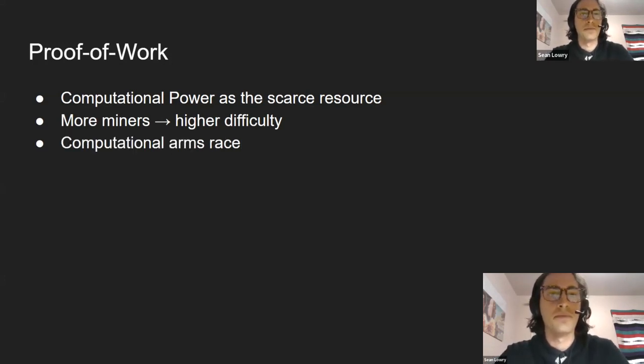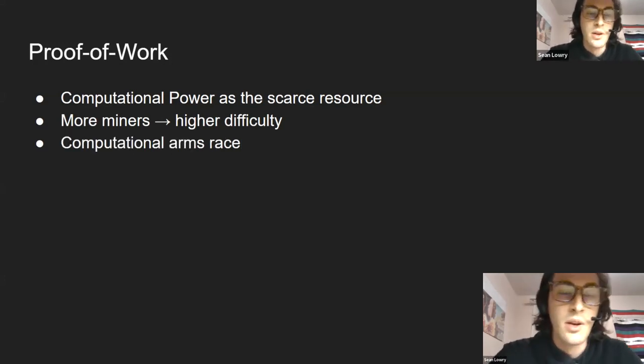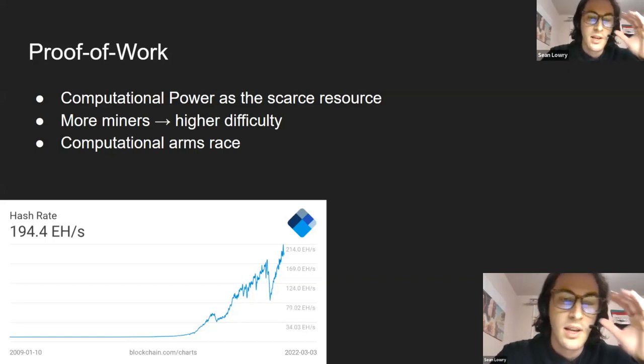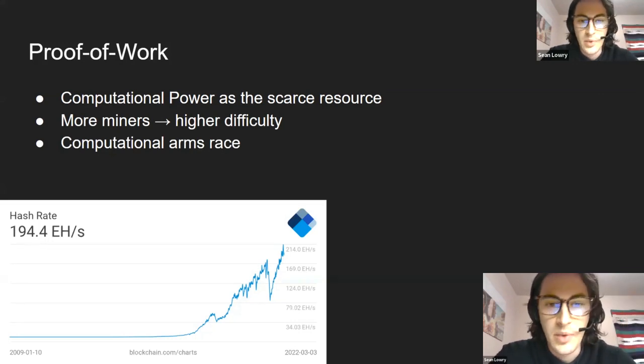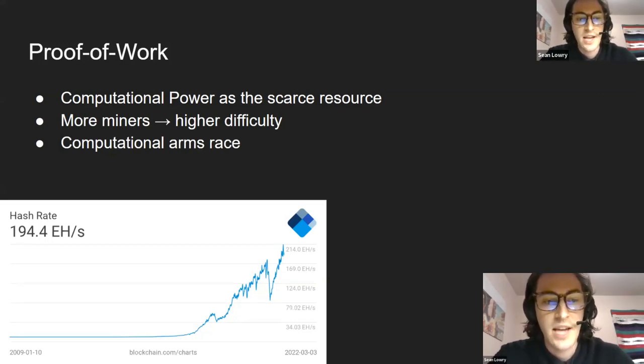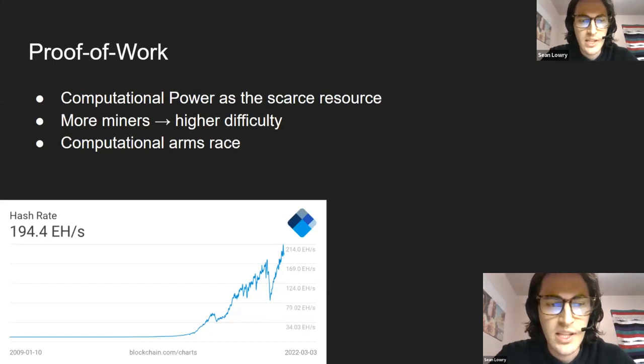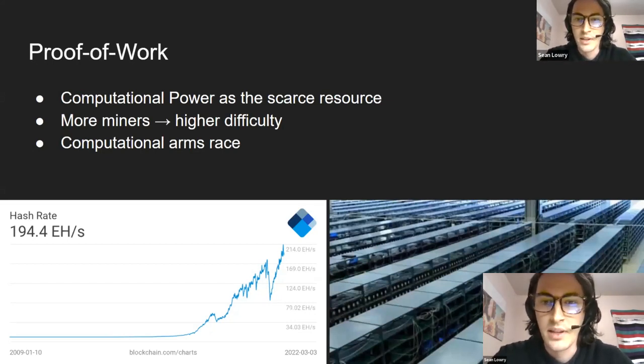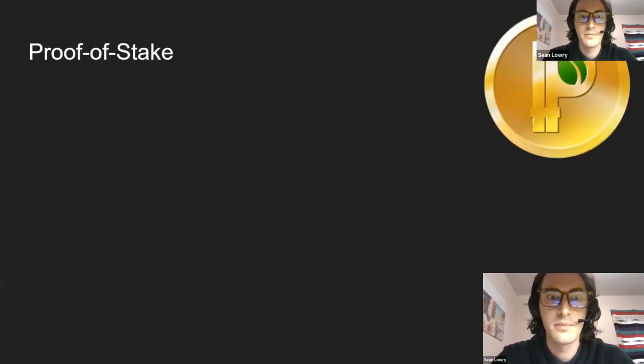That's how it works. And this has led to what is a computational arms race. You can see in this graph here, over time, the hash rate across the entire network has just exploded because they no longer use their CPU or even their GPU to do these hashes. They have specialized machines called ASICs to do it. And they get thrown in these warehouses just by the millions. And it's very inefficient, a kind of a waste of energy, in my opinion.